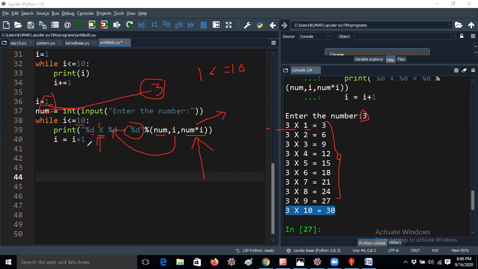Now it will iterate with I equal to I plus 1. The earlier line is printed in the output screen. Now the I value, which was 1, will become 2. I value will become 2 now.